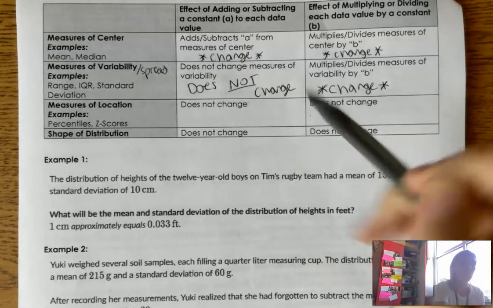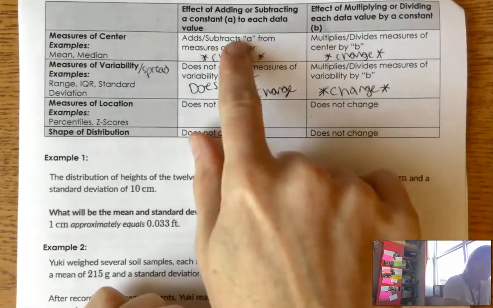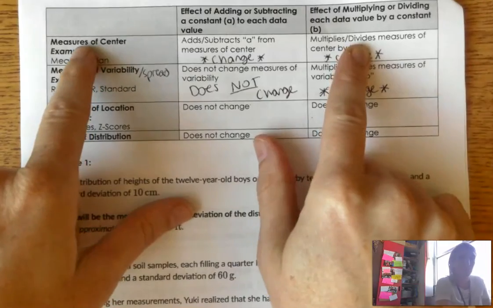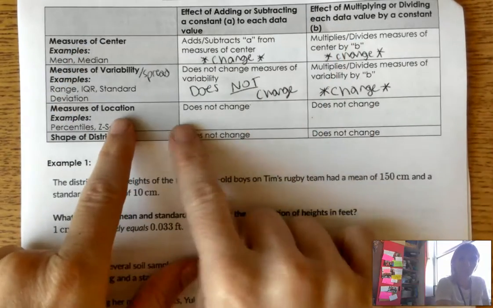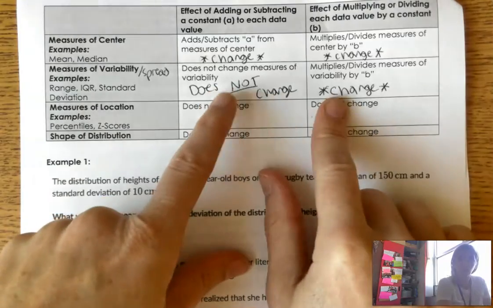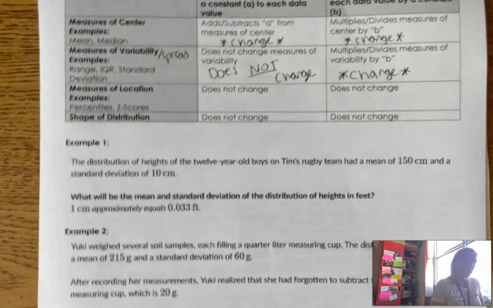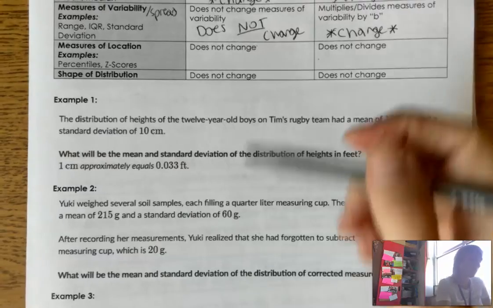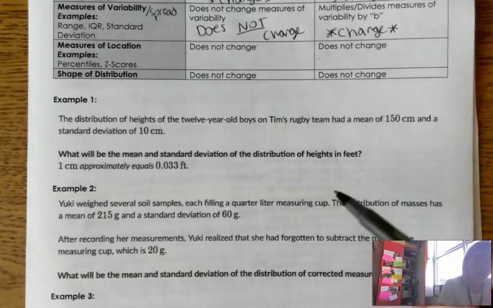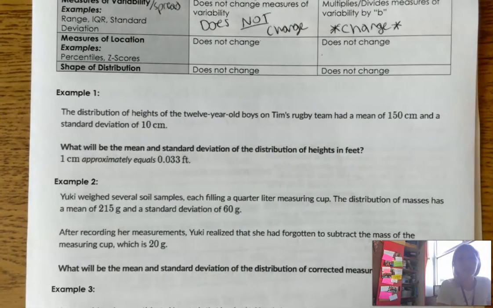So you can reference this chart up here to know what changes and what doesn't. So multiplying and dividing measures of center always change. Measures of location and the shape never change. And then our spread only changes if we're multiplying or dividing, not adding and subtracting. All right, so let's go ahead and do some examples. These are from the Khan Academy that you were assigned, so hopefully you'll be able to use these same answers on the Khan Academy.